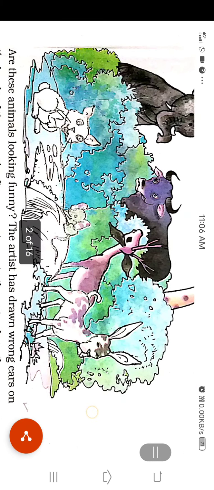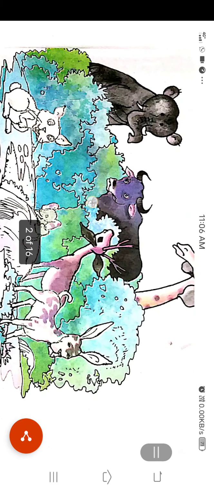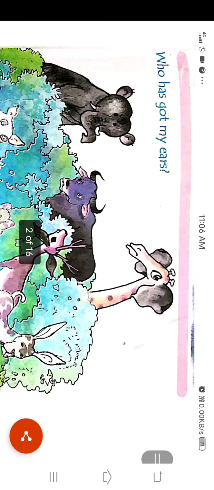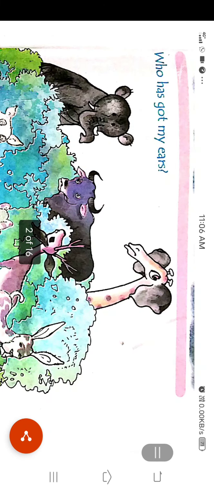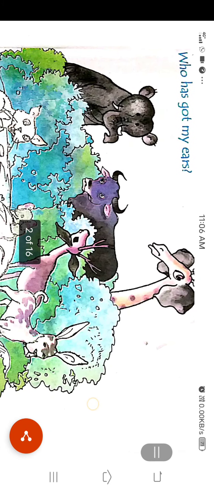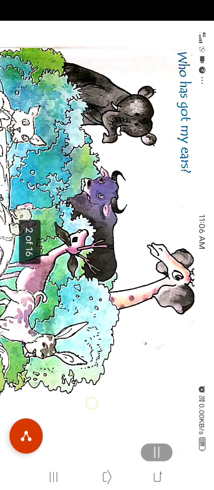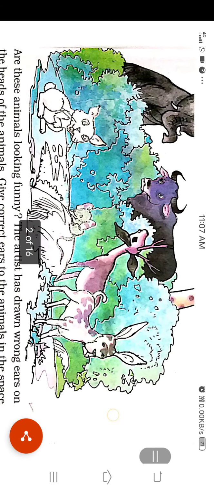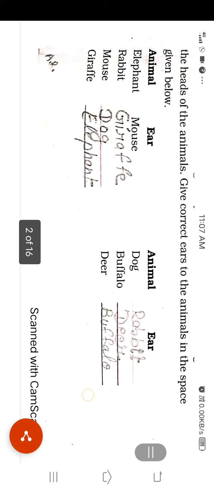Are you watching? This is an elephant, rabbit, mouse, deer, goat, buffalo, and giraffe. But they do not have their own ears. Their ears are different; they have the ears of other animals. So here you are to give the correct ear to the animals in the space given below.